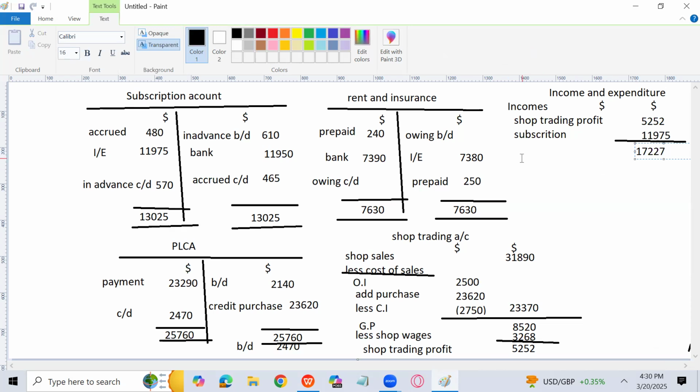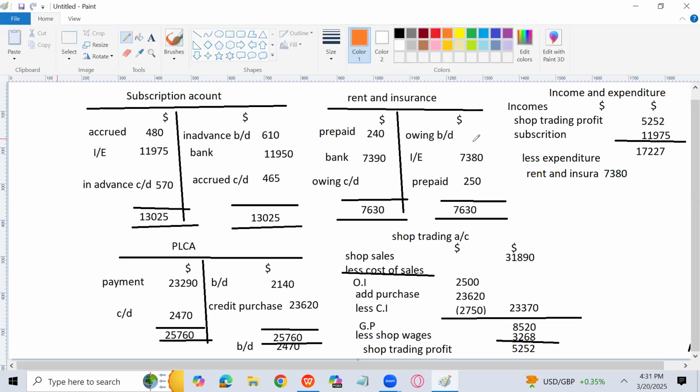17227. Now I will subtract less expenditure or expenses, no problem. Here I will write first of all rent and insurance, because I have prepared the account for rent and insurance for the same reason. So I can write the expenses, that is 7380. We have to write the income statement figure. This figure, income and expenditure account figure, not bank figure.